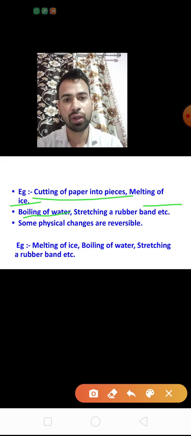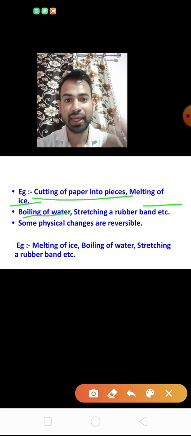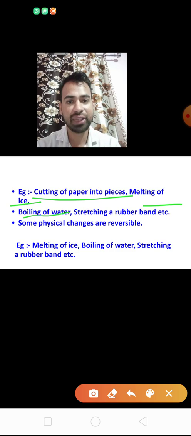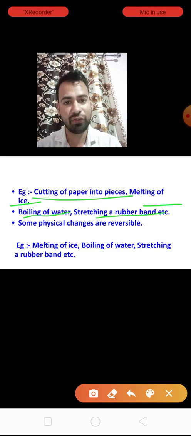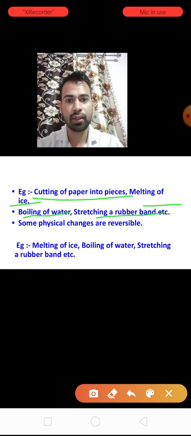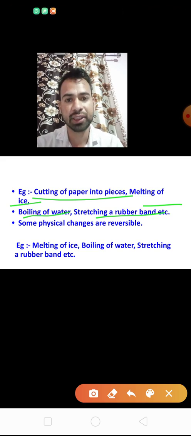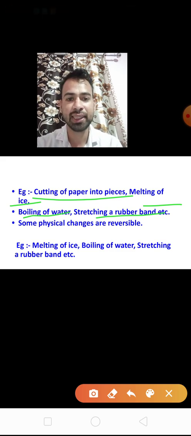If we boil water, it becomes hot, but after some time it becomes cold again. So it is a physical change. Stretching of a rubber band: if we stretch a rubber band and then leave it, it can come back to its original form, and no new substance is formed. So that means it is a physical change.